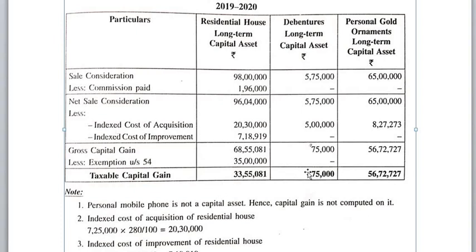You can take the aggregate total long-term capital gain by adding taxable capital gain of residential house, debenture and personal gold.